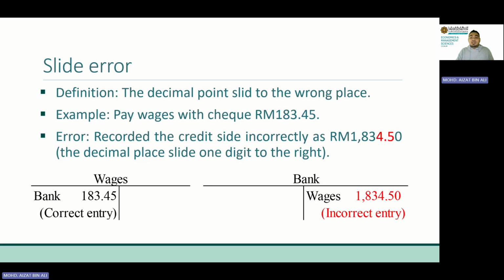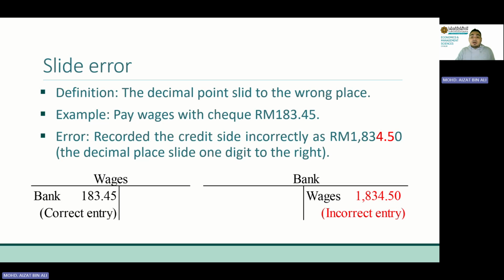So what is the implication? Let's say we record the wages account correctly. This is the correct entry. But when we record in the bank account, we assume that this error happened. Only one side of the account, only the credit side in this case. So that's why our trial balance won't be balanced. In case you're wondering, what if the slide error happens in both debit and credit? In that case, definitely our trial balance will be balanced, but there is still an error.